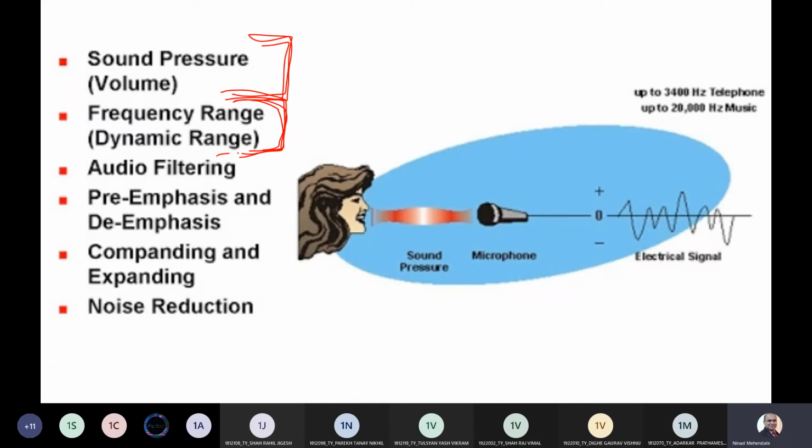Then there is the concept of audio filtering. Not all audio is audible to the human ear, so you can remove some of it using filters.